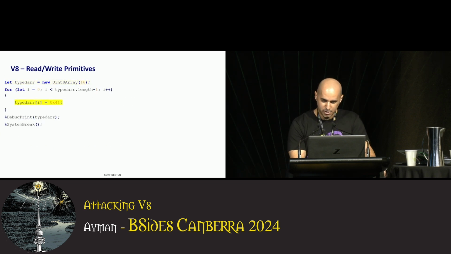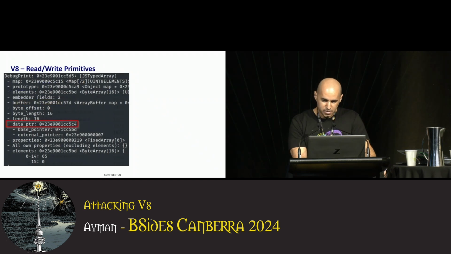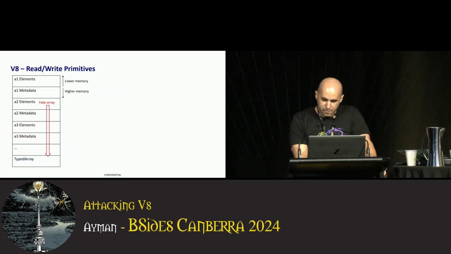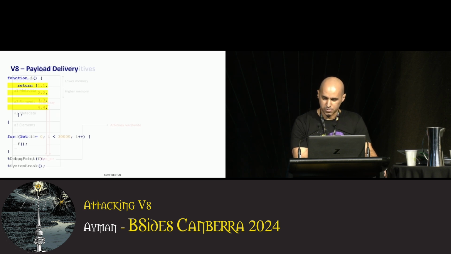Let's create a typed array and fill it with some values, 41s, and inspect it under the debugger. We see in the debug print data pointer, which is self-explanatory, where we expect to see the typed array contents. And indeed, this is where our 41s are stored. So if we have a nearby typed array, we can use our fake array to overwrite the data pointer to an address of our choosing, and then perform arbitrary read-write. Next, we use that to achieve code execution.